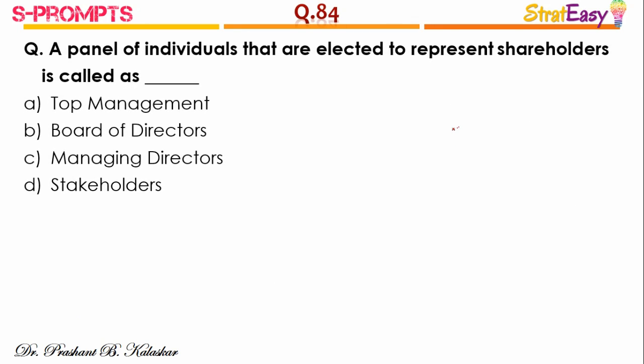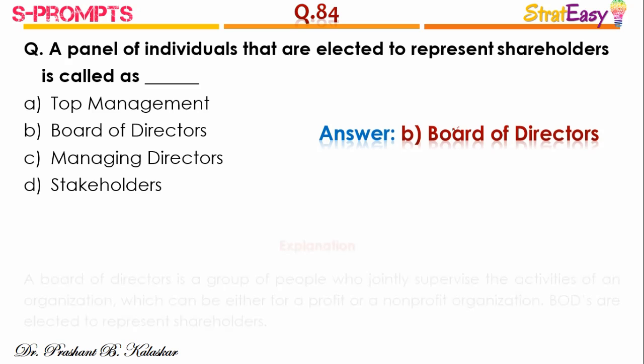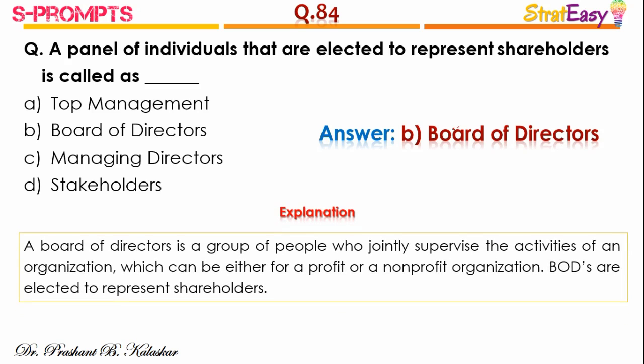Question number 84. A panel of individuals that are elected to represent shareholders is called as, and the right answer is option B, Board of Directors. Board of Directors is a group of people who jointly supervise the activities of an organization, which can be either for a profit or a non-profit organization. Board of Directors are elected to represent the shareholders.